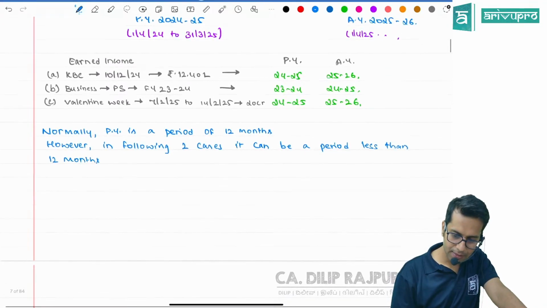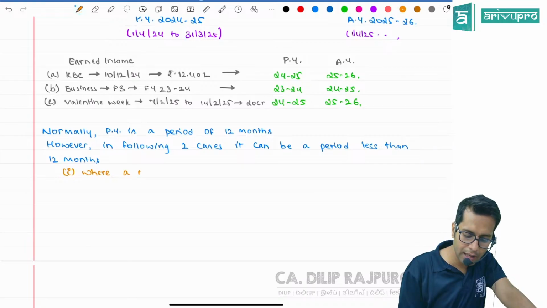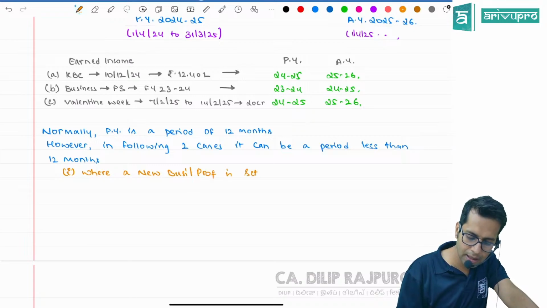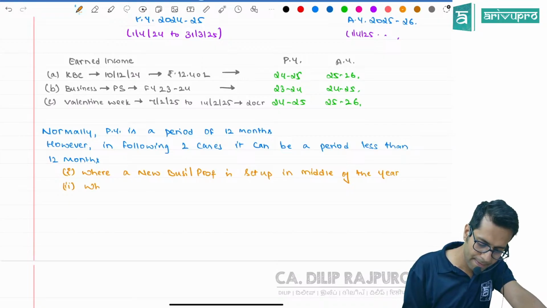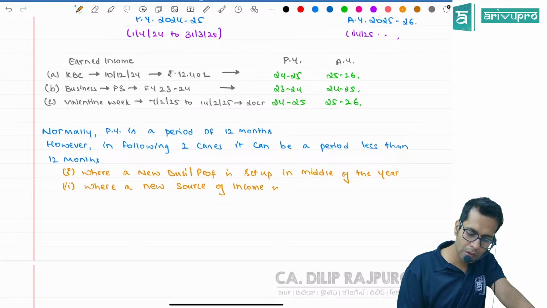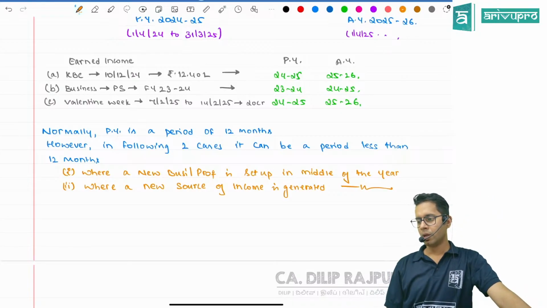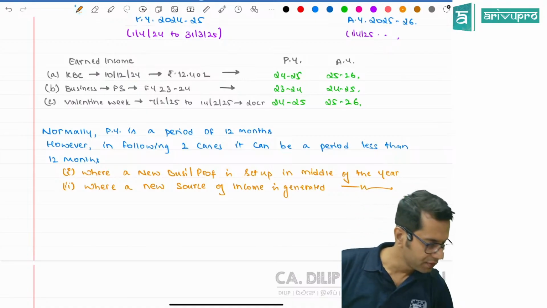Sir, when can it be a period less than 12 months? Where a new business or profession is set up in the middle of the year, or where a new source of income is generated in the middle of the year.